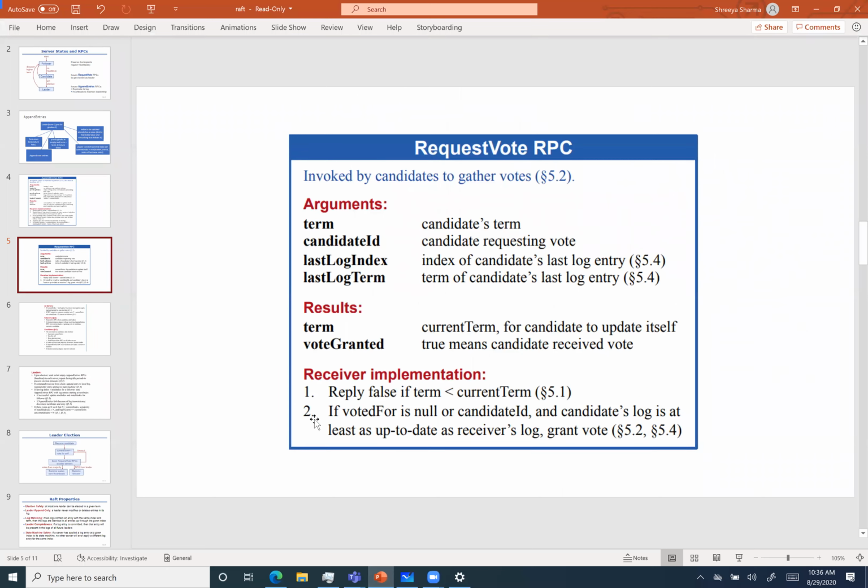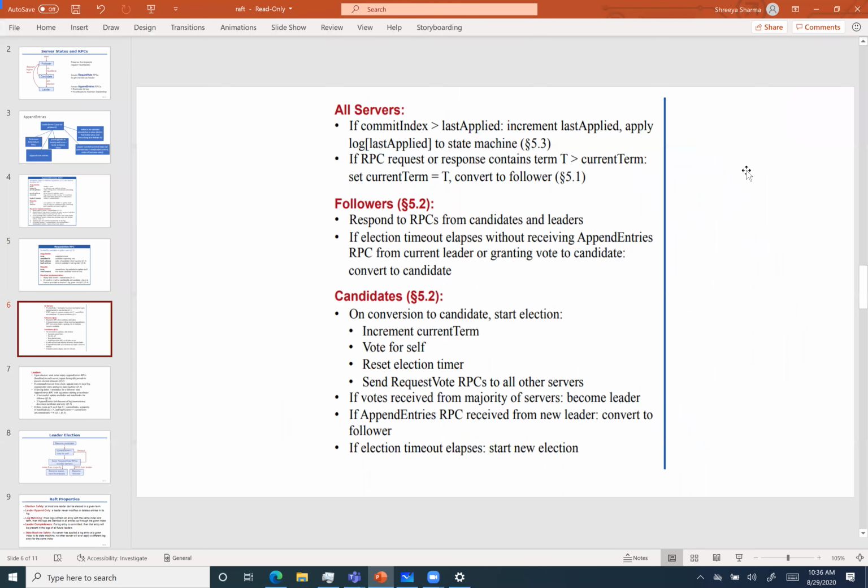And the second thing is voted for. So this we already talked about. It is null if you don't vote for anyone, and it can be the candidate ID, basically the candidate you voted for. Then these are the general rules for all the states, like what will be the rule for all the servers, and then followers, and then candidates, and then leaders.